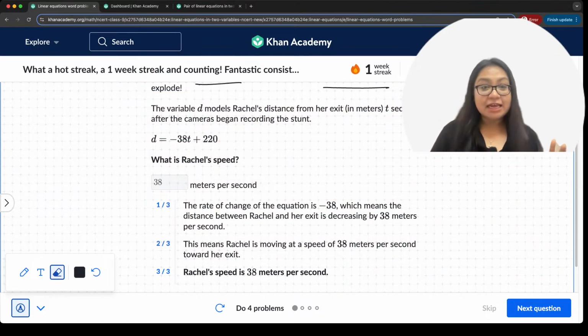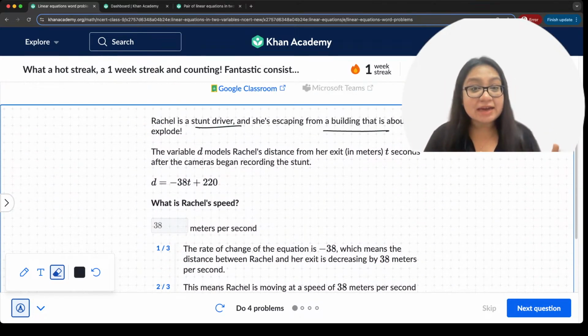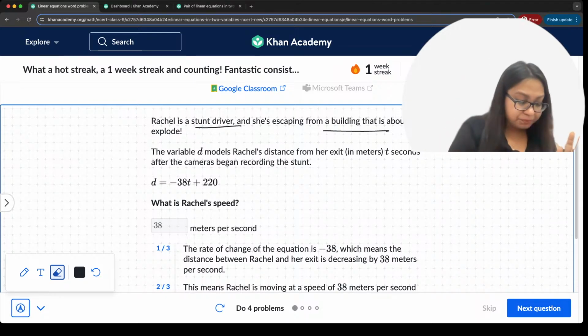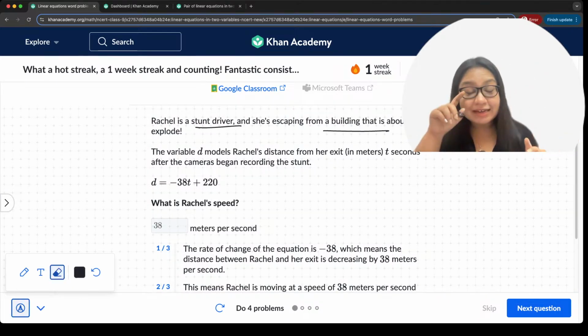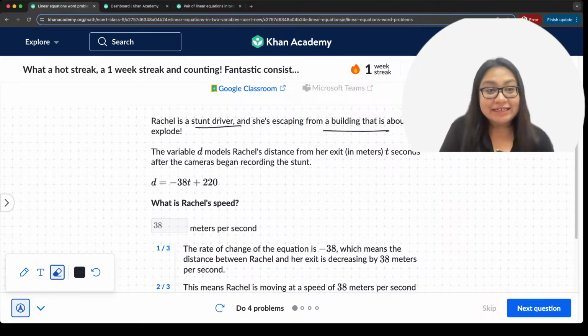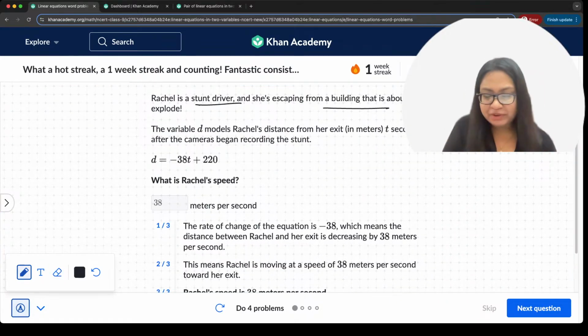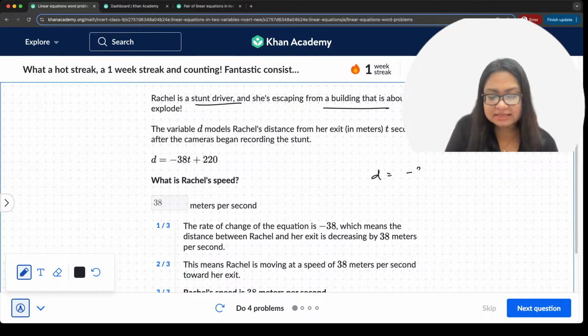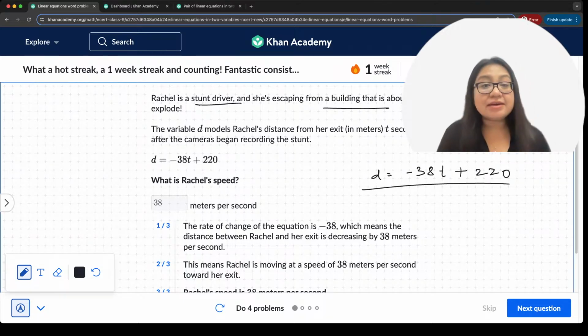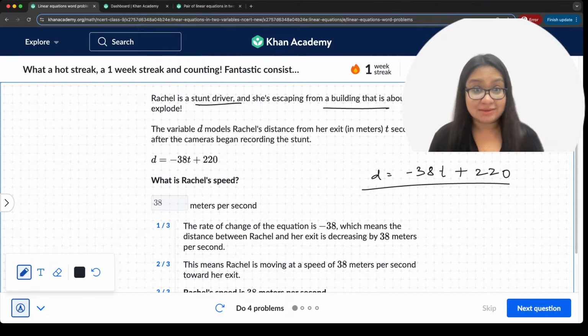All right. Now, the basic idea here is that although the question came in linear equations, you see that D is equal to minus 38T plus 220. This is the relation that is given to us, right?